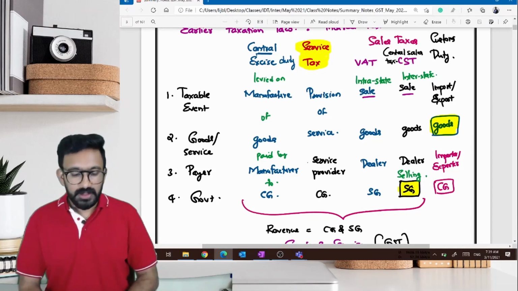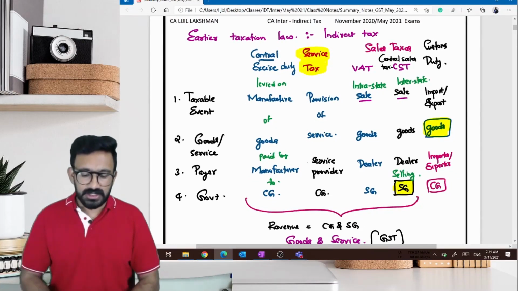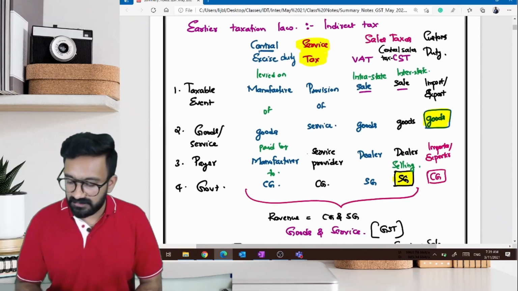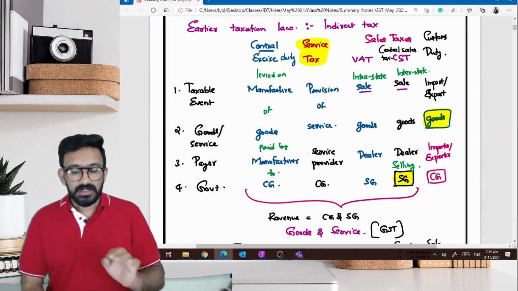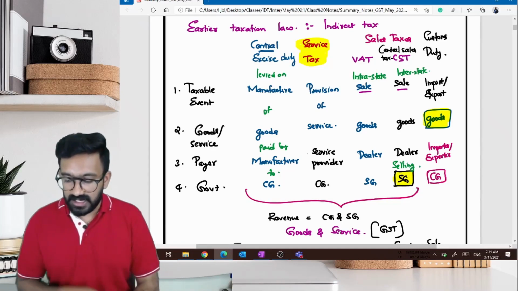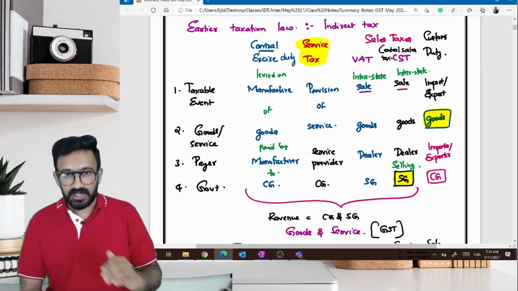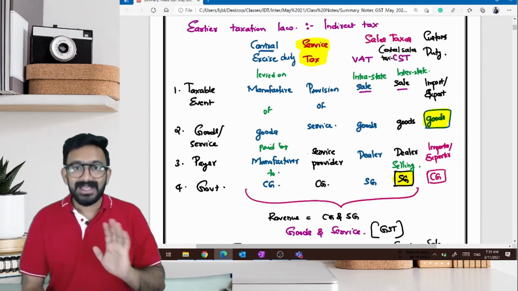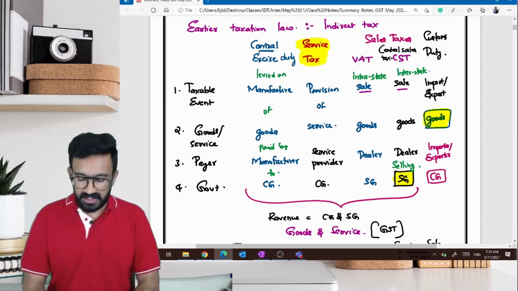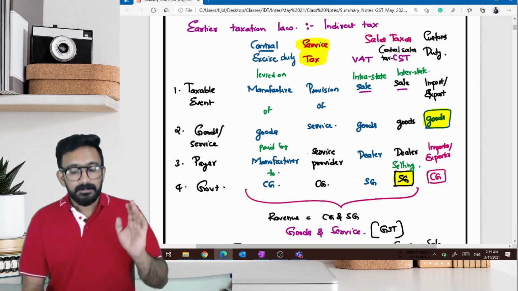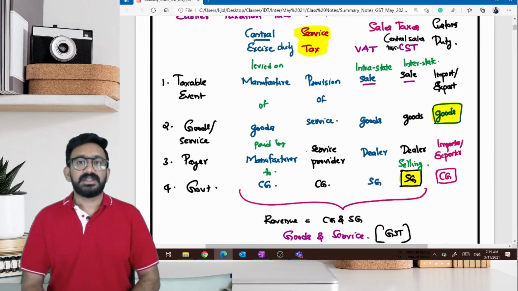Great. Then, before I move to GST, let me give you a very small understanding of the earlier taxation system that we had. Before introduction of GST, we had 4 taxes which were mainly collected as indirect taxes. There were a lot of taxes, but 4 of these were mainly collected as indirect taxes. I'm going to discuss just one sentence about each one of these taxes. They were central excise duty, service tax, sales tax, and customs duty.